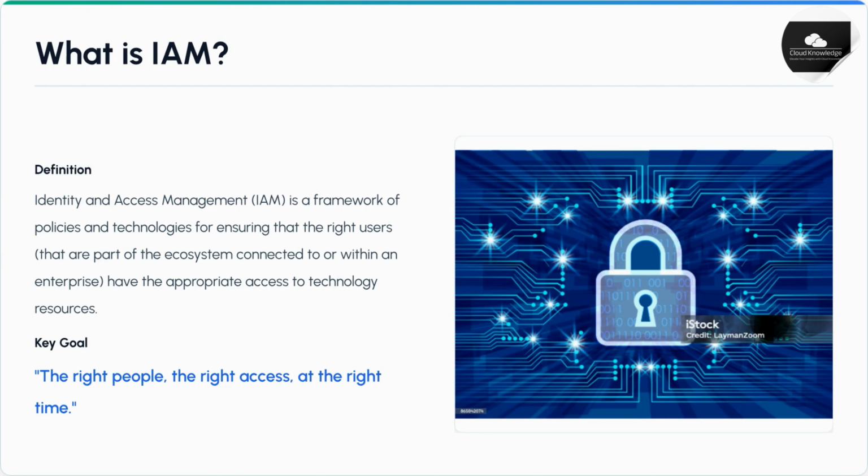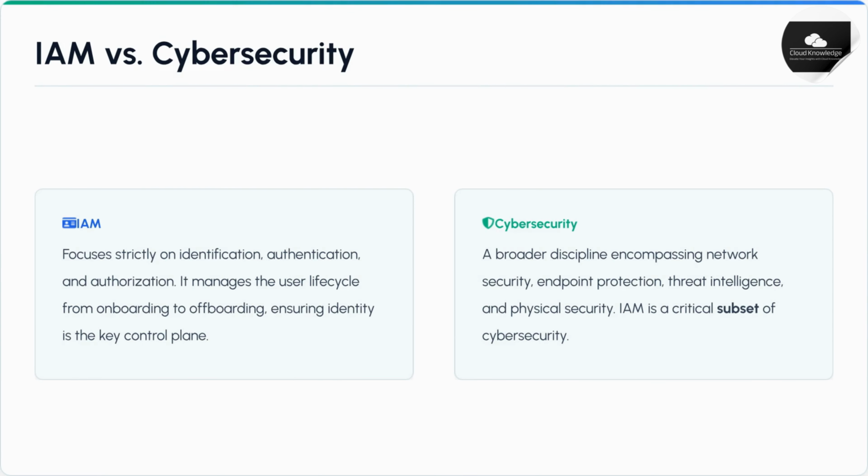IAM is a framework of policies and technologies that ensures the right users have the appropriate access to technology resources. The key goal is simple: the right people, the right access at the right time. While cybersecurity is a broader discipline, encompassing network security and threat intelligence, IAM is a critical subset. IAM focuses strictly on identification, authentication, and authorization, managing the entire user lifecycle.